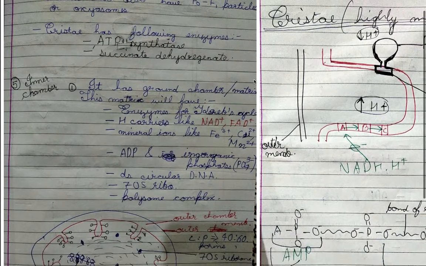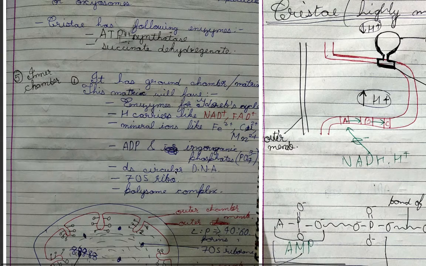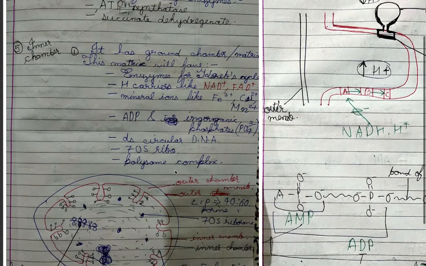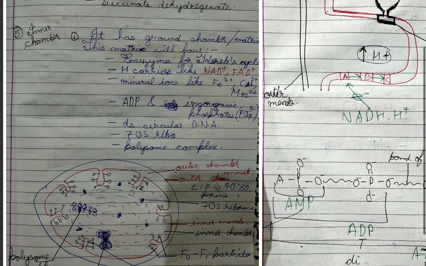And the inner chamber, which is the last that we have to study, has the ground substance or matrix. This matrix has many things: enzymes for the Krebs cycle, hydrogen or electron carriers like NAD plus and FAD, mineral ions like ferric, cuprous and manganese.